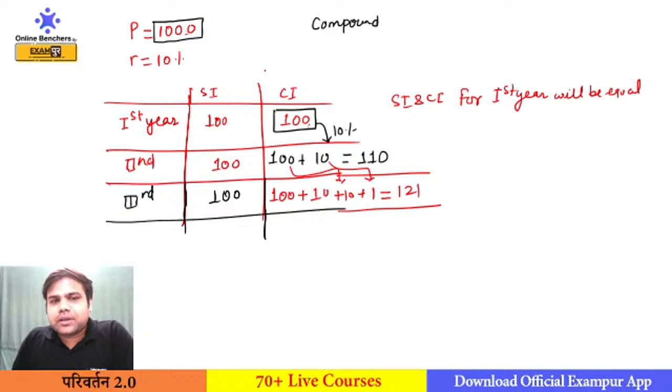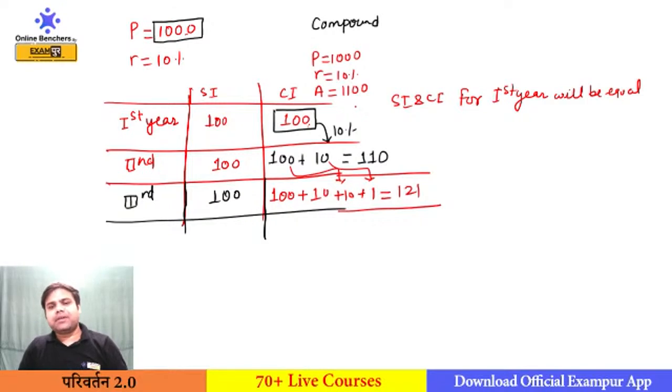Because there is a property in compound interest. For the first year the principal was 1000, and the rate of interest was 10%. There is a CI of 100, so the amount will be 1100. In CI, the amount of the first year will become the principal for the next year. Yes, listen to this carefully. So for the next year, your principal will become 1100.